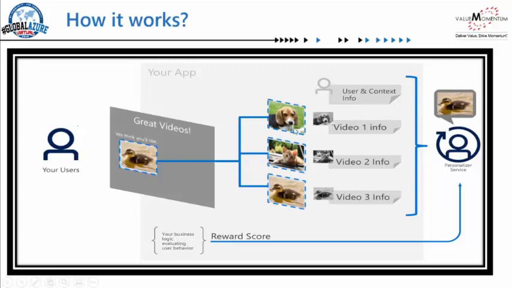Personalizer service takes these 3 as a probable list of actions and ranks them. It sees, okay, this is the highest video, this is the video that the user would be more interested in, and then it gives back that as a response. And if the user interacts, a reward score goes back to the Personalizer service.